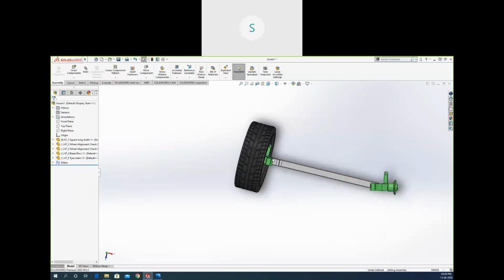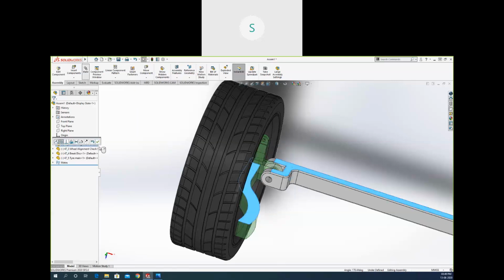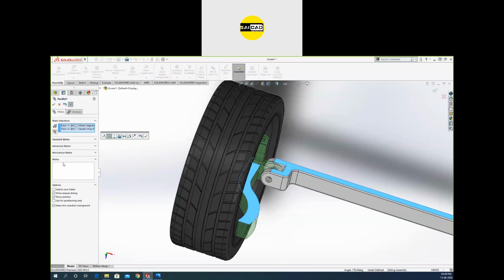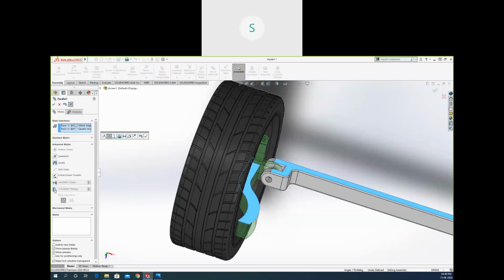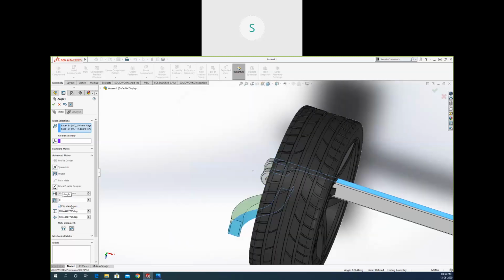So we need to create some relation. We need to add some relation. So I can just select two faces, go to the mate. I can just go to some advanced options from here. And we have some angular motions. I need that to be rotated around, first of all, check the 0-degree.